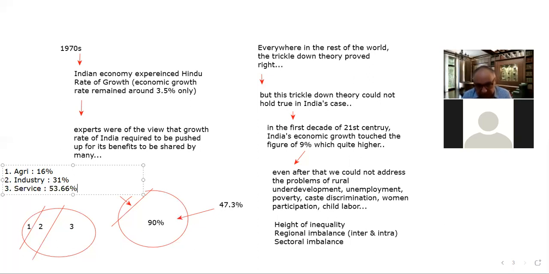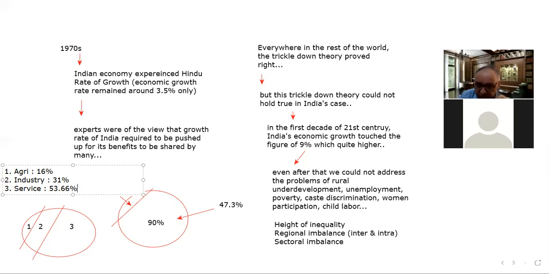And sectoral imbalance, what is the effect of the sectoral imbalance? We know that 65% of the population of India is living in the rural areas, and that 65% of the population is depending on agriculture. And if a bigger share of the population is depending on agriculture in our country, then obviously their 16% contribution into the GDP of the country is quite unjustified, right?